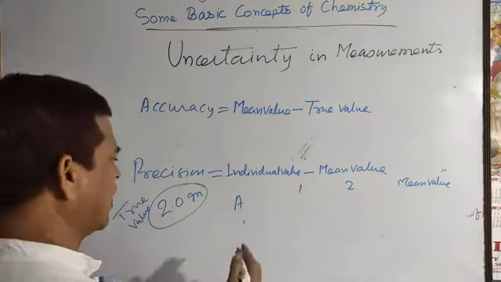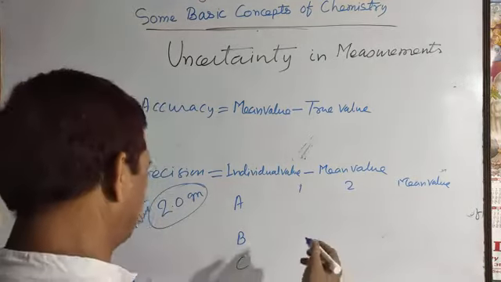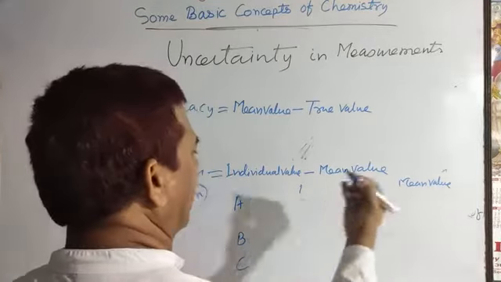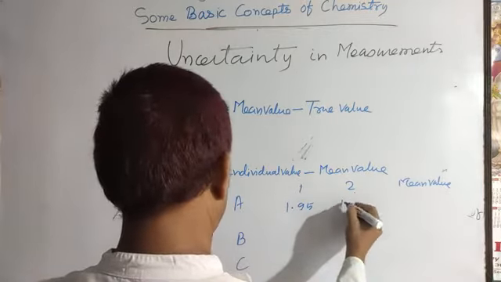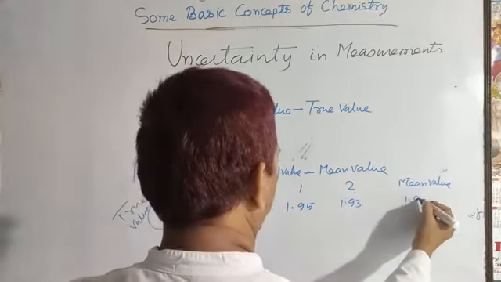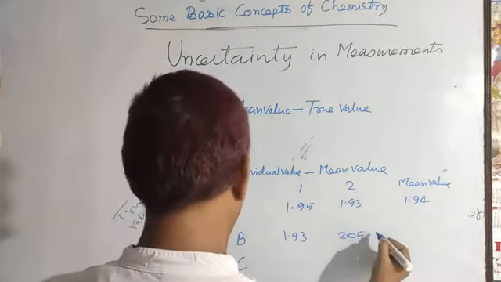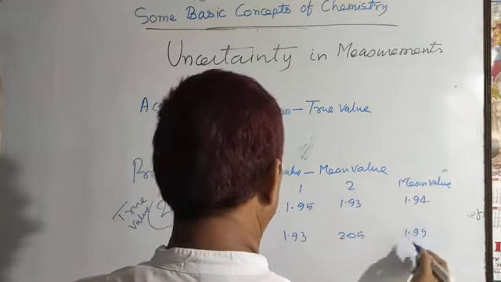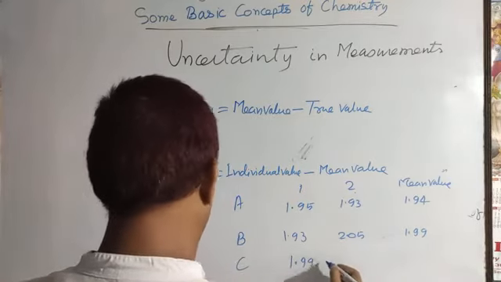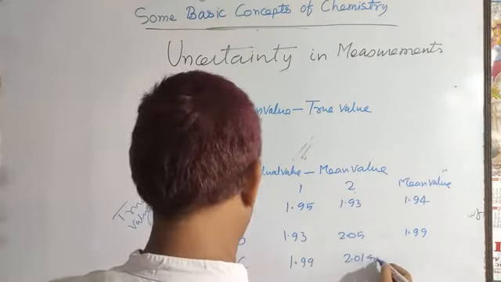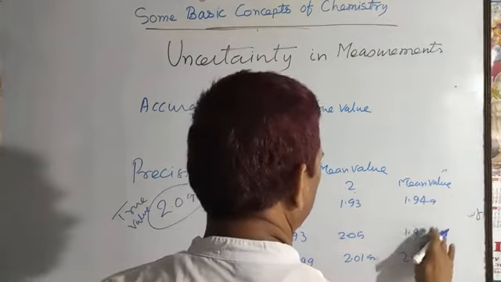But suppose the 3 students weighed that stone in the first experimental observation and the second one, and student A reported according to their measurement 1.95 and 1.93, so the mean value comes to 1.94. For B, 1.93 and 2.05, and the mean value comes to 1.99. For student C, reported 1.99 gram and 2.01 gram, and 2.0 gram as the mean value.